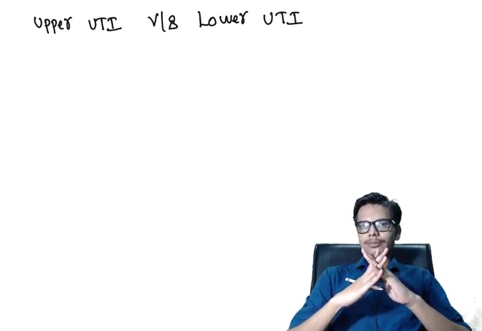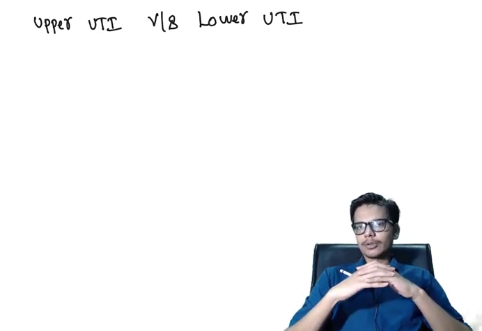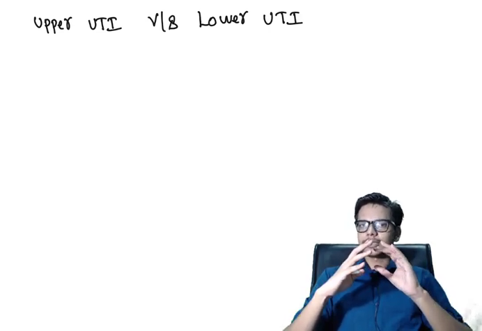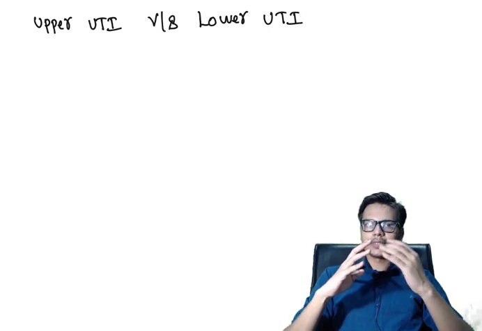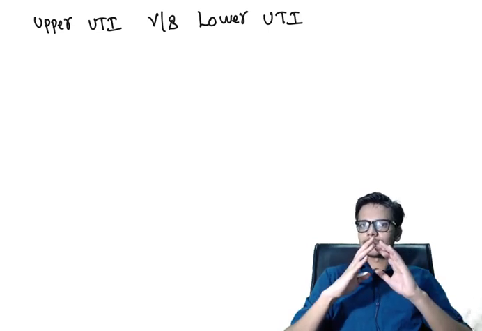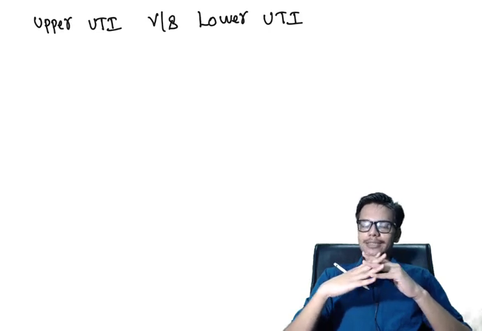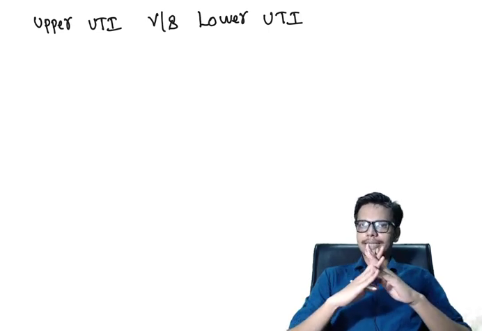We have to assume that the child is suffering from an upper urinary tract infection and treat it as an upper urinary tract infection, that is pyelonephritis. So this classification is not important in the pediatric age group because the child who suffers from UTI almost always suffers from upper UTI. This does not change our treatment plan, and hence this classification is not important in pediatrics.